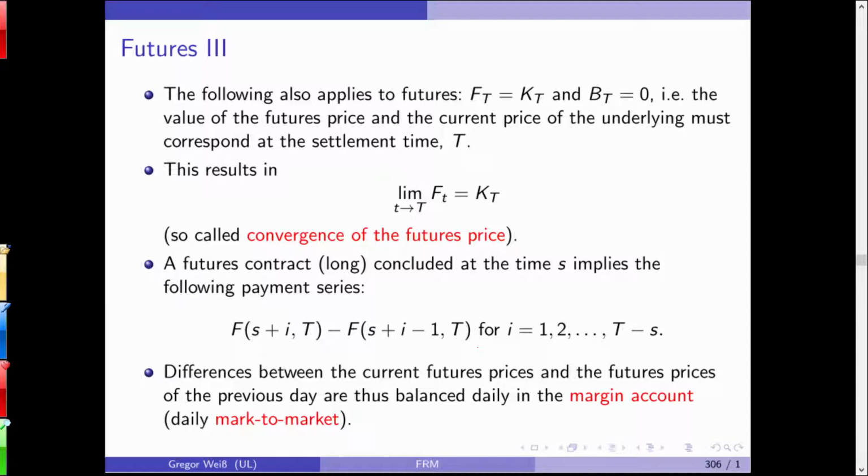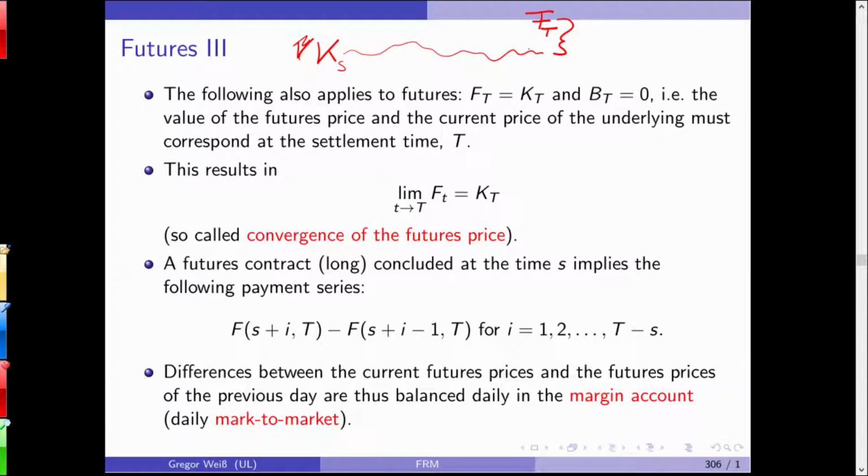Now, a long futures contract concluded at time S implies the following payment series. You should see this the following way. In the forward contract, we had a spot price KS. We agreed to this forward price, and KS went like this, and the complete difference between the spot price and the forward price, this is what one party had to pay to the other party in the contract.